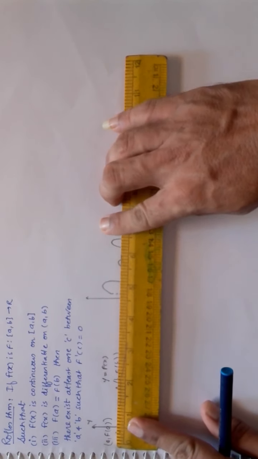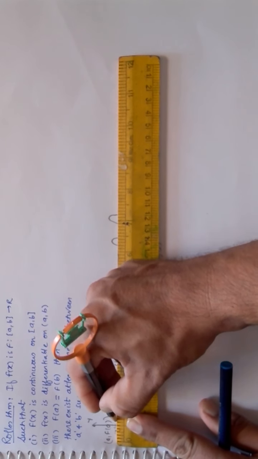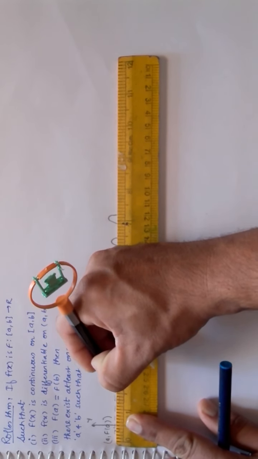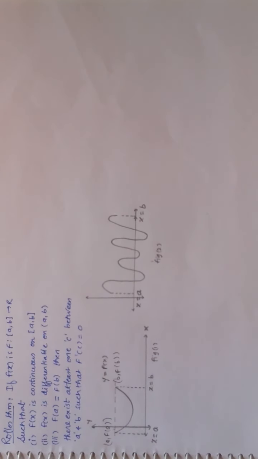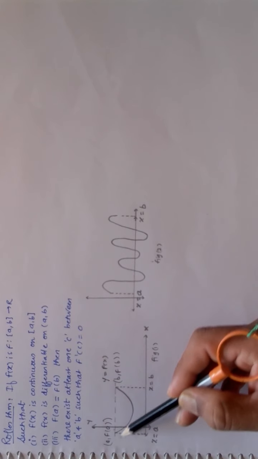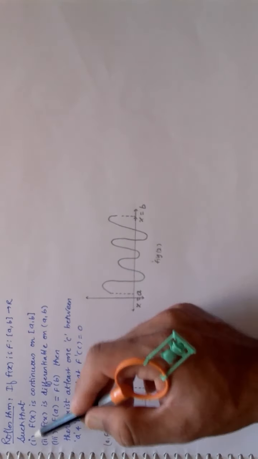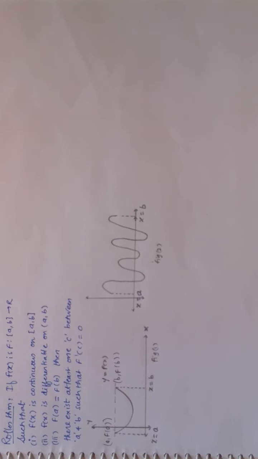Now you can very clearly see over here that if I draw a line, then the y coordinate of both is same, right? That is, if I join them, then I get a line which is parallel to x-axis. So y coordinate is same. That means now first I can see that it is a smooth curve, right? So obviously it is continuous on A and B, that is closed interval of A and B.